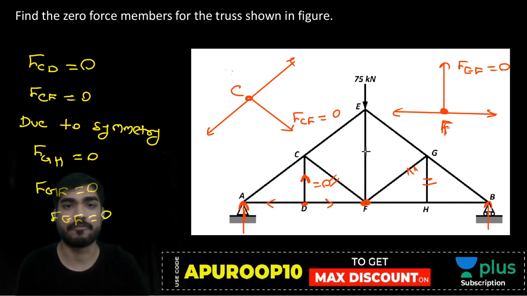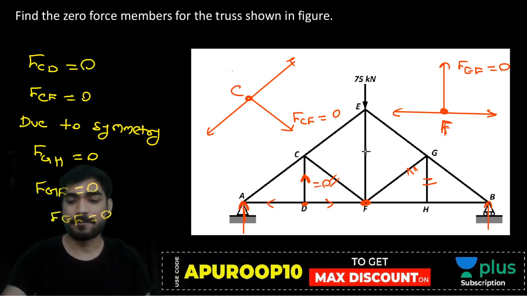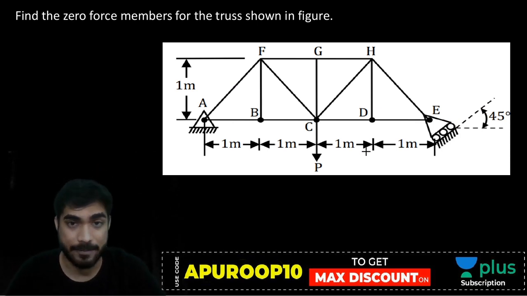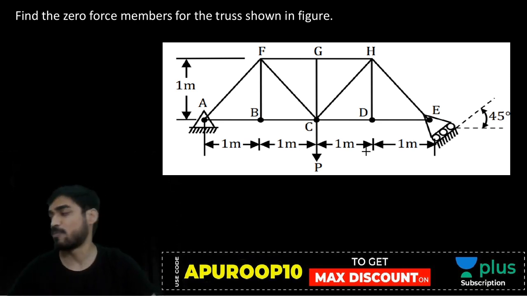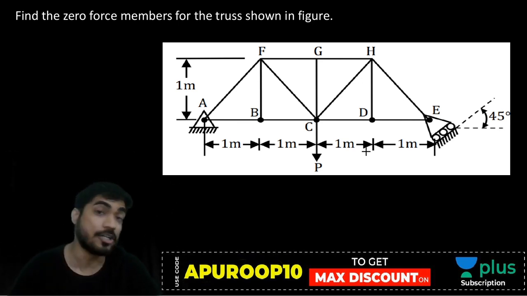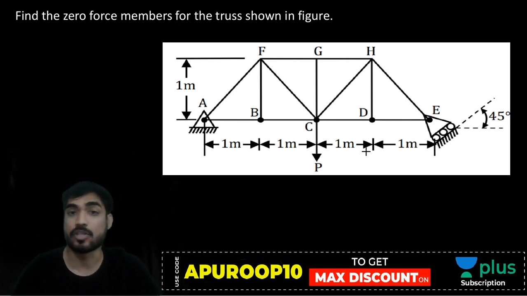Very good. Now beta, this is the question from GATE 2020, which I was talking about. Finding zero force members. Now solve this body, my friend. Solve this. Find the zero force members. Come on, लग जाओ काम पे. GATE 2020 question. If you are able to solve this, it means you are able to solve GATE problems.